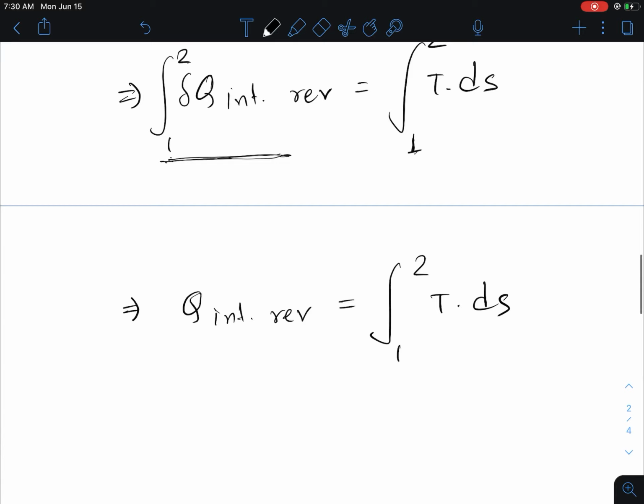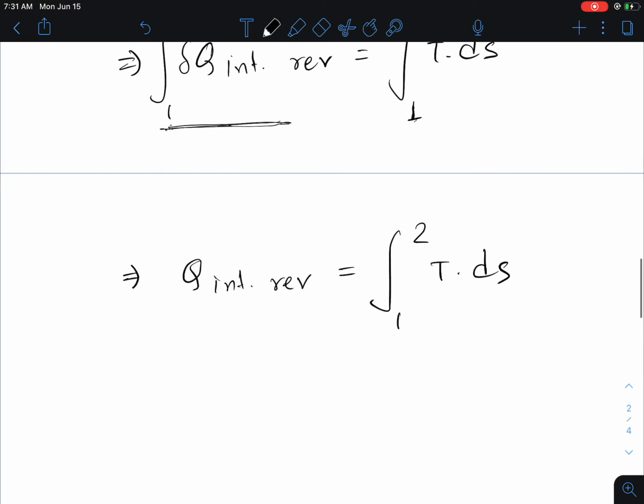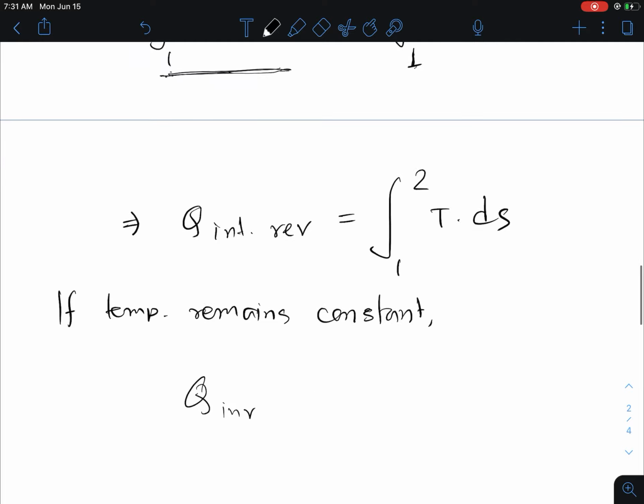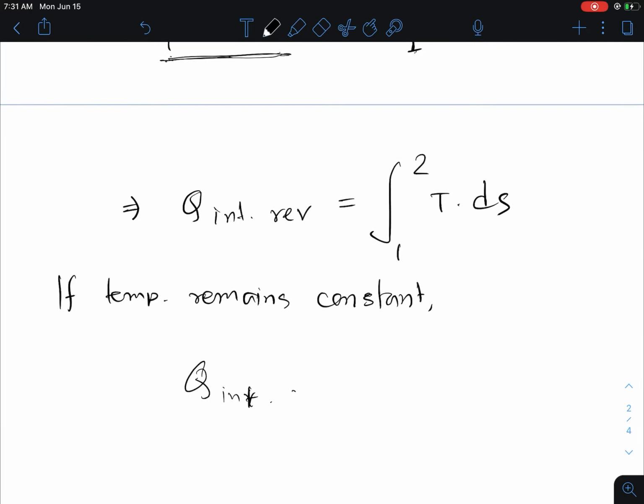So now if we consider a special case, what is that special case? If we consider that when this thermodynamic process is happening, the temperature remains constant, then the above expression becomes Q internally reversible equals T naught.